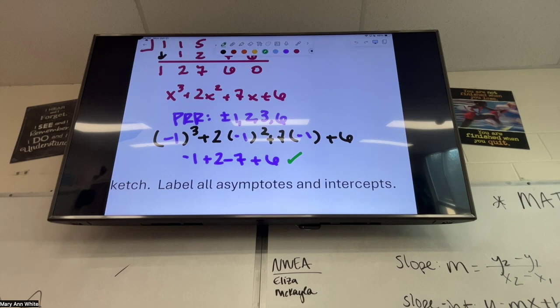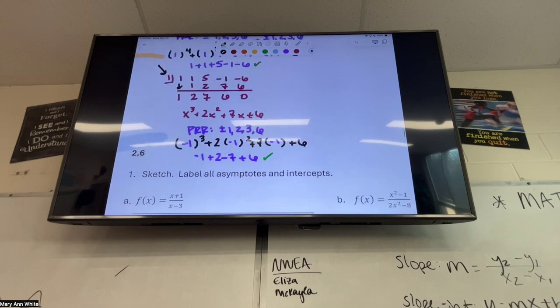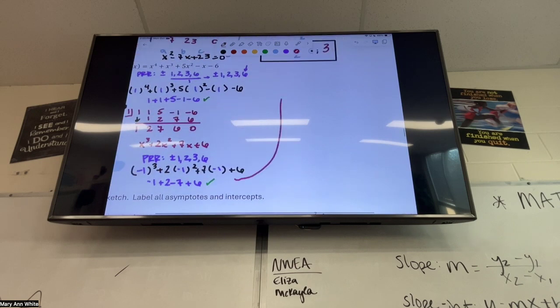Also, alpha period watched me struggle through this. I wrote -6 when I went to copy it down. Make sure you're super careful about positives and negatives as you recopy things. There's just a lot of room to miss something, so don't lose that. I spent like 10 minutes trying to find a PRR that worked, and finally someone was like, "Miss White, you lost your negative," and I was like, "Oh man, that would make this a lot easier." So now I'm going to synthetically divide again.